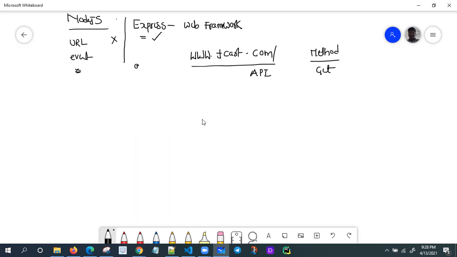Usually CRUD methods are there. API method types are like get method, post method, put method and delete method. These four represent the CRUD operations. Get means retrieve, post means create, put means update, delete means delete only. So this is my get request.